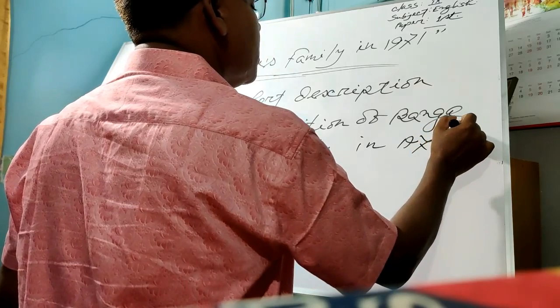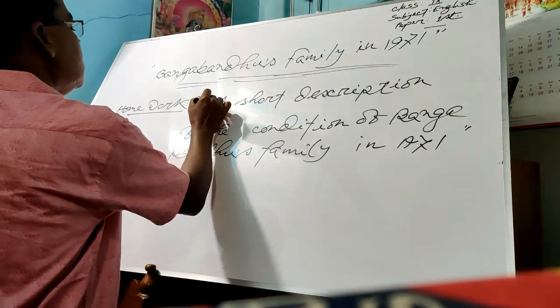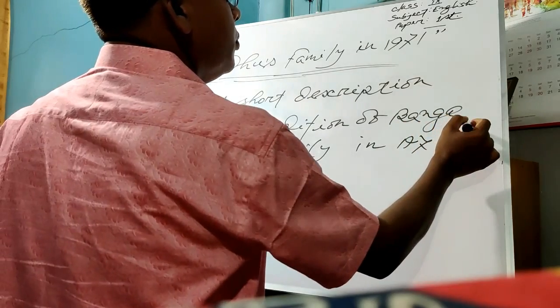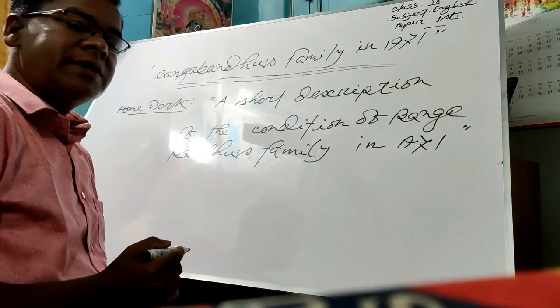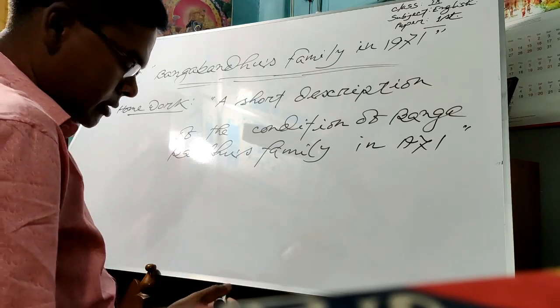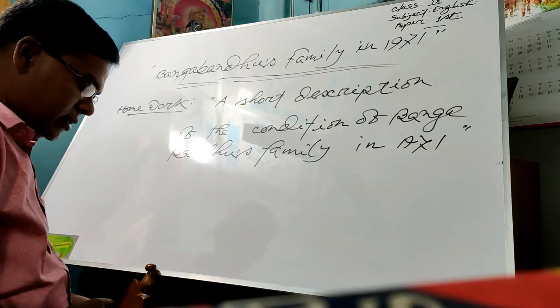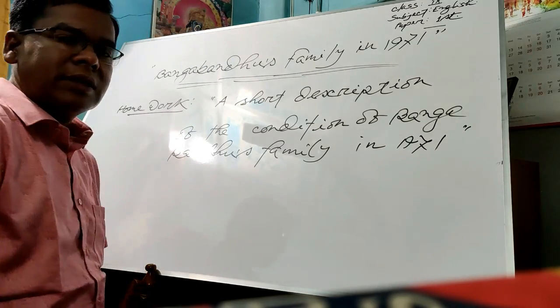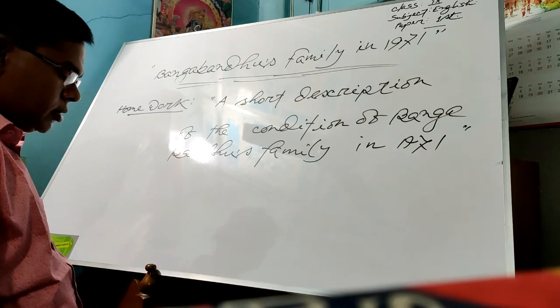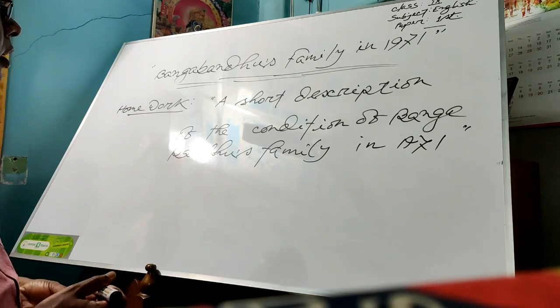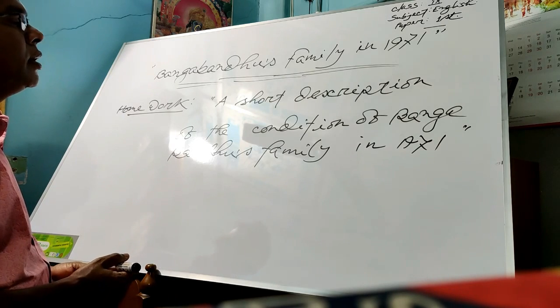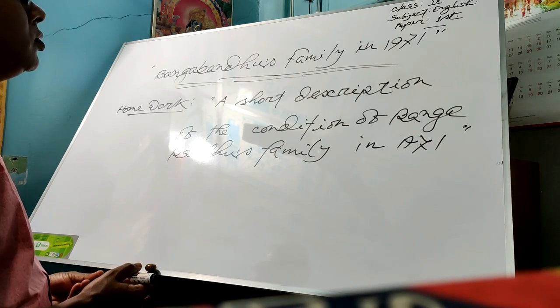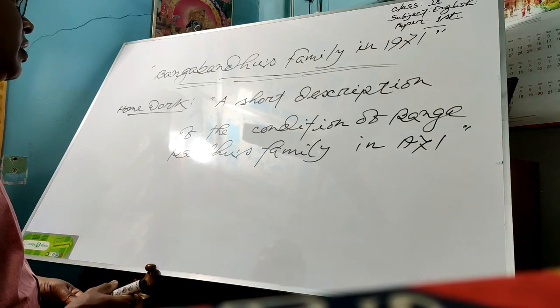Okay, you will have to write on the basis of these three stanzas that we have already discussed. You will not bring items from the remaining stanzas here, only from the three stanzas that we have already discussed. Okay, students, so this is the homework. And the homework is a short description of the condition of Bangabandhu's family in 1971.